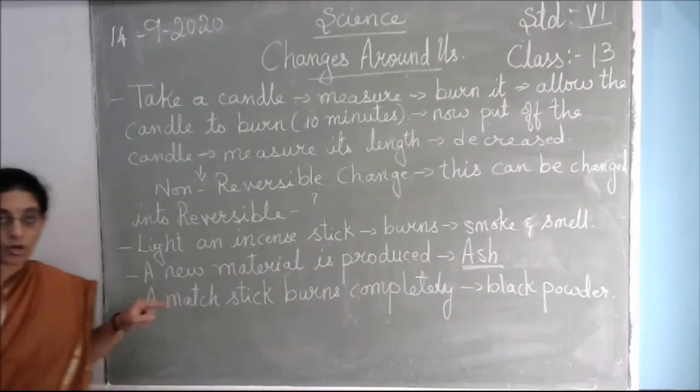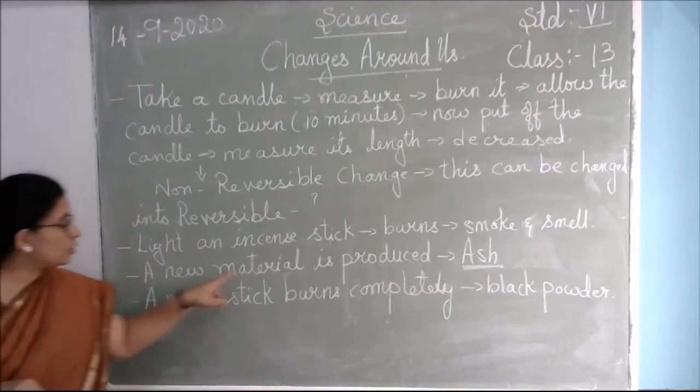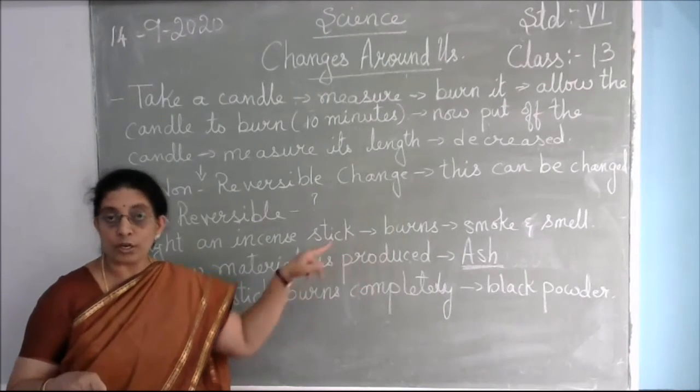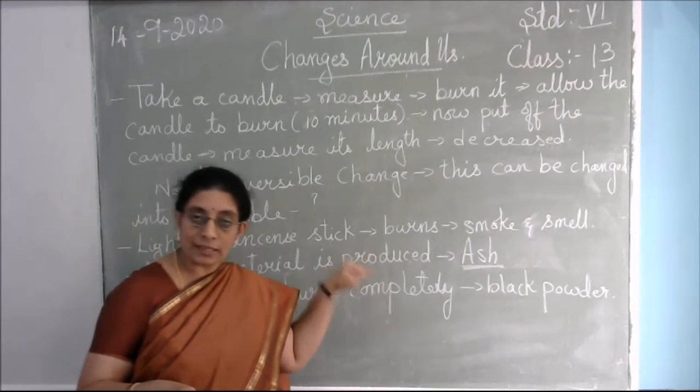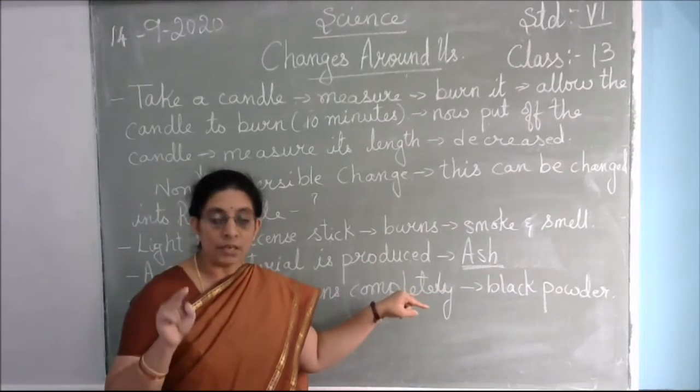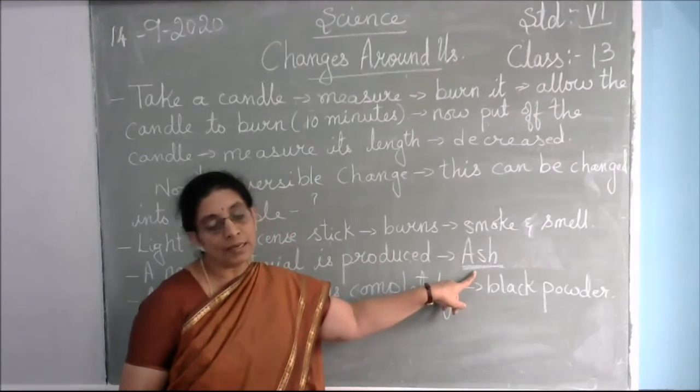So in non-reversible changes, a new material is produced or a new product is got. So in the incense stick, when you burn it, the new product you get is the ash.